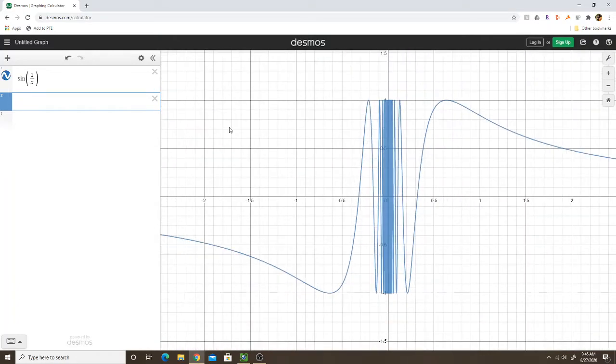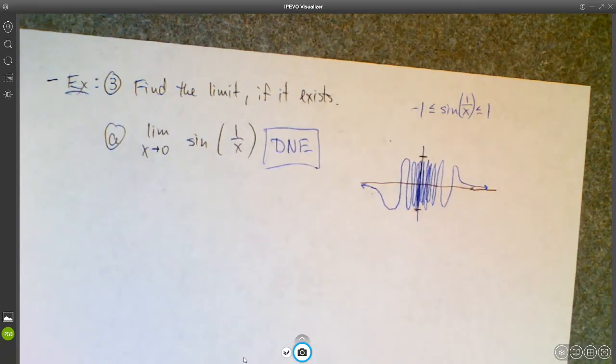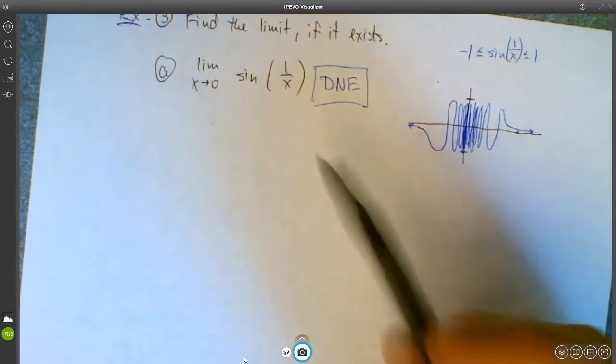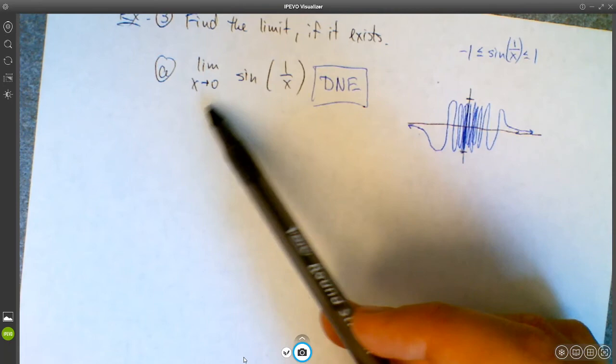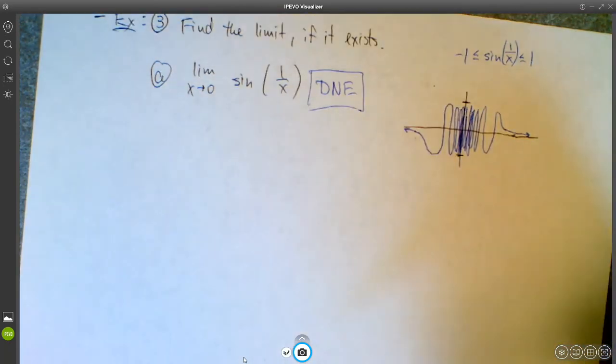So it's impossible to say that the limit exists. In fact, we can say definitively that the limit does not exist. It would be a fun exercise to prove that the limit as x approaches 0 of sine of 1 over x does not exist. When I say prove it, I mean using the epsilon delta definition.